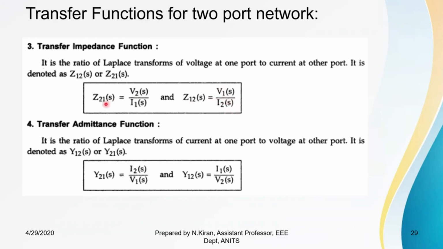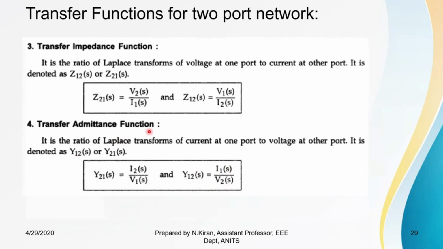So both Z21 and Z12 are called transfer impedance functions. Similarly, transfer admittance functions. Here Y21 is the Laplace transform of current at second port to the Laplace transform of voltage at first port. Similarly, Y12 is the Laplace transform of current at first port to the Laplace transform of voltage at second port. So both Y12 and Y21 are transfer admittance functions.